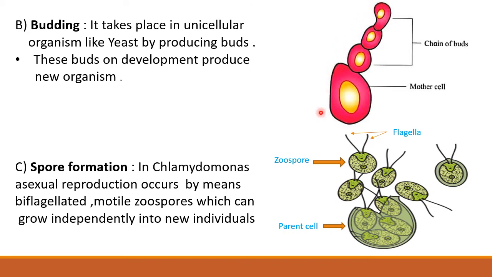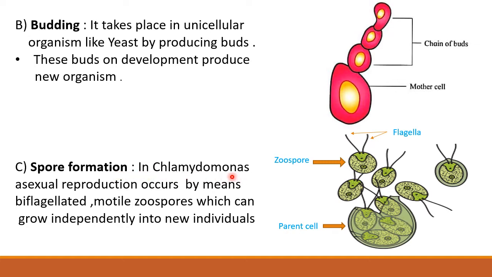The third method of asexual reproduction is spore formation. You know that organisms like Mucor and Rhizopus reproduce by the method of spore formation. Similar method of reproduction is observed in Chlamydomonas.